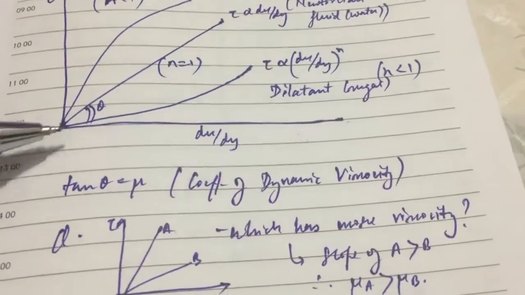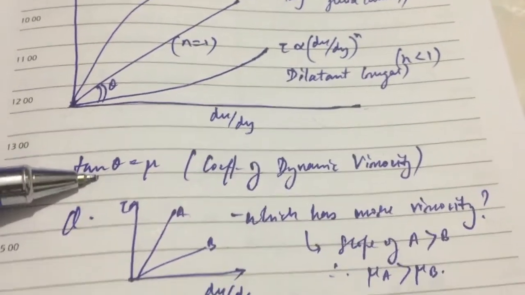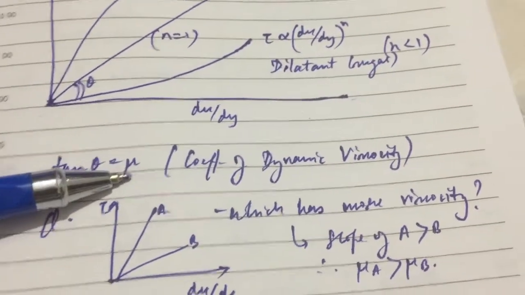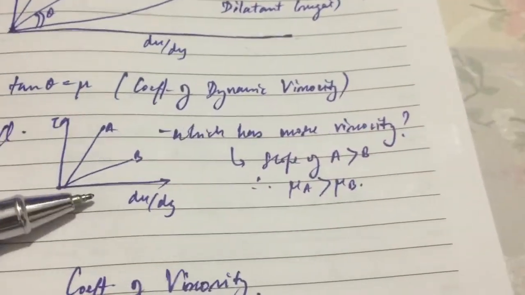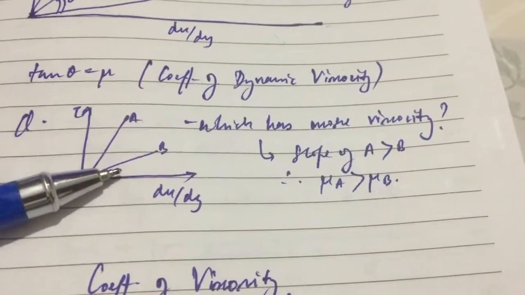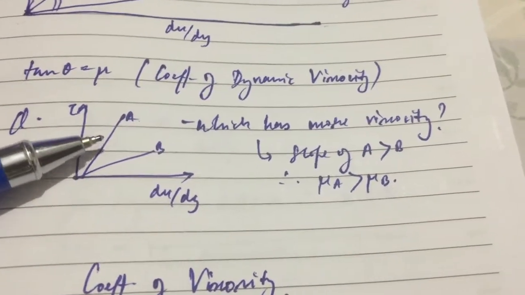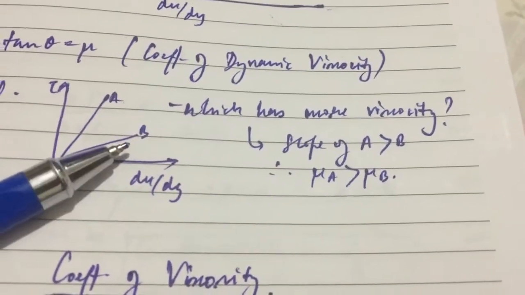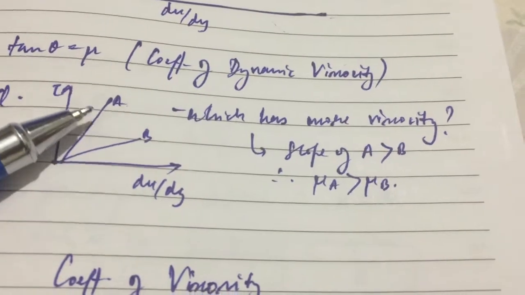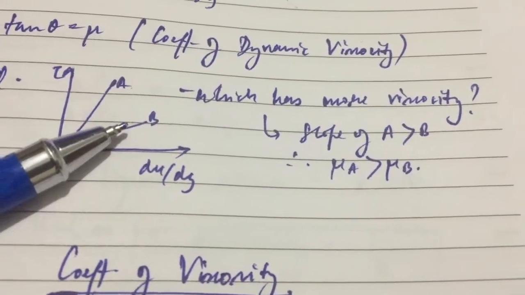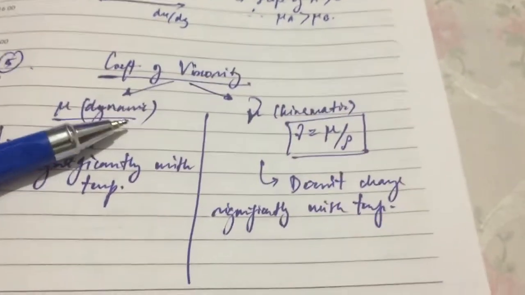From this graph we can calculate the dynamic viscosity. Tan theta is equal to the dynamic viscosity. If we have such graphs, we can easily find that the viscosity of curve a is more than that of b, because the slope of a is more than the slope of b. That means the viscosity of a is greater than b.